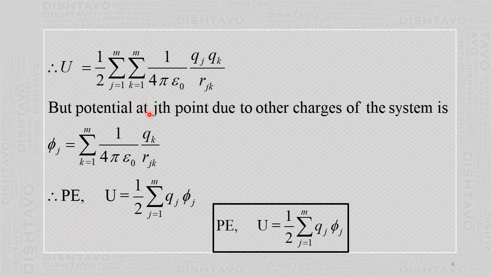Then the potential at the jth point due to the other charge system. See, the potential at a given point is the algebraic sum of the potentials at that point because of all other charges. How many charges are there? m charges. So k equal to 1 to m, and it is 1 upon 4 pi epsilon 0, qk by rjk, k equal to 1 to m. So this is the potential at the jth point. Then in terms of this, we can write the potential energy as half, j equal 1 to m, and this k equal 1 to m quantity, which is the potential, as phi j. So the potential energy we have now written as half summation Qj phi j.